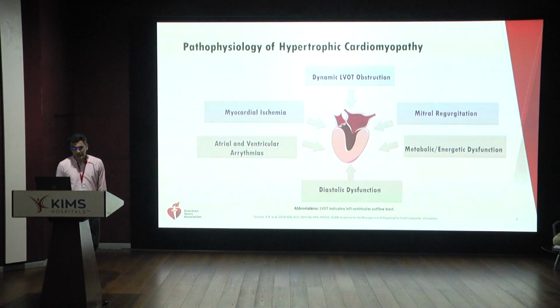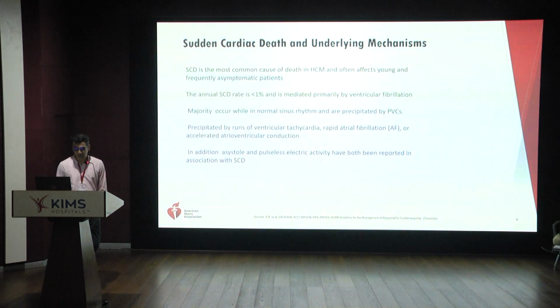In pathophysiology, the reason this might happen is the dynamic LVOT obstruction, mitral regurgitation, energetic dysfunction, and diastolic dysfunction leading to myocardial ischemia, which in turn may contribute to atrial and ventricular arrhythmias, thereby leading to an enhanced cardiomyopathy. As for the underlying mechanisms, it may affect young and frequently asymptomatic patients. The annualized rate is less than 1% and mediated mainly by ventricular fibrillation. Compare that to elderly patients where fibrosis has already set in, or a cardiomyopathy sets in, resulting in reentrant arrhythmias where the mechanism of the arrest might be different.